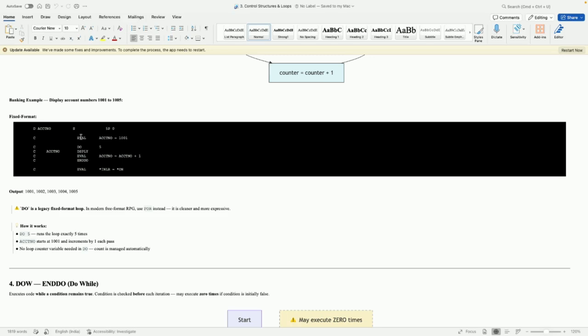Here you should understand what these are: what is EVAL, what is DO, what is DSPLY, what is ENDDO. These are the operation codes. By using these operation codes only, you can write any logic.